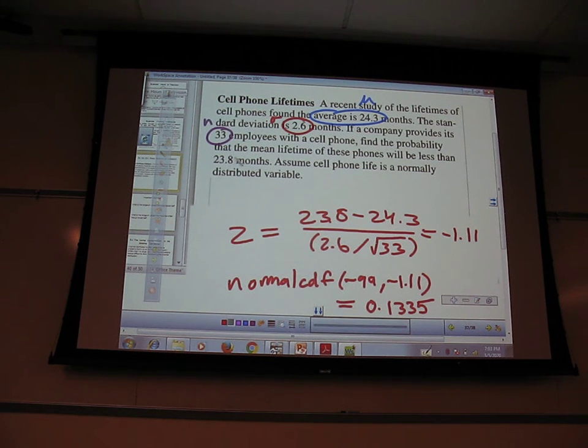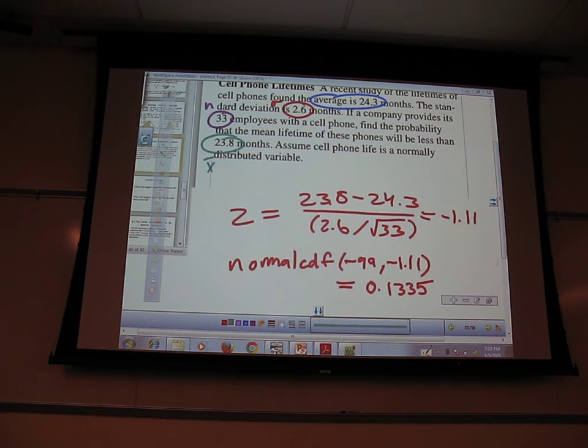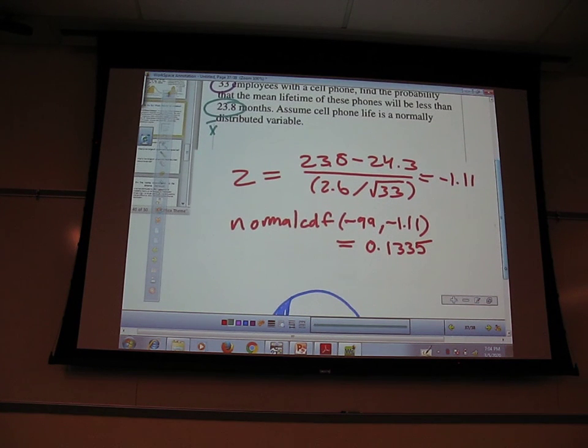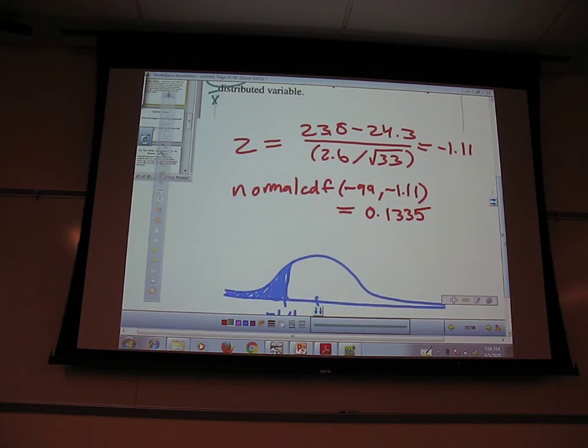And then we have this guy here, 23.6. That is our, anyone? X bar. Okay, great. Go ahead. All right, so proceed. Once you take the difference between x bar and the mean, then you divide that by the standard deviation divided by the square root of n. And you get a -1.11, which is the z-score that you're going up until. It's less than -1.11. And then you almost see the -99 or somewhere. Negative value.